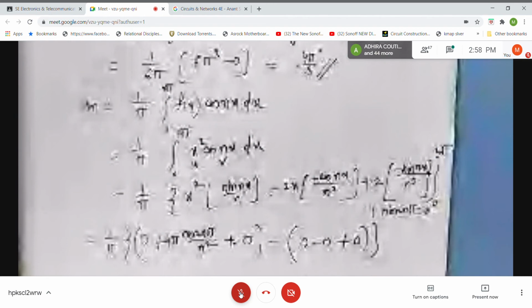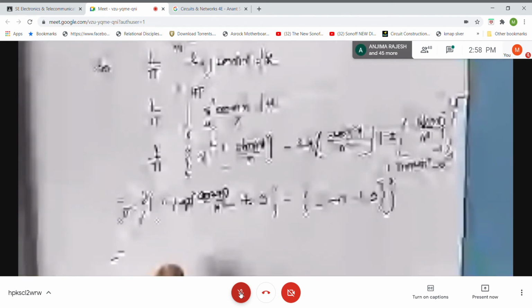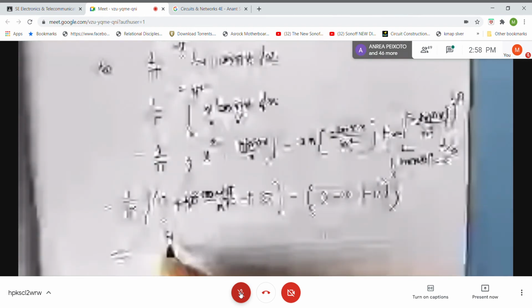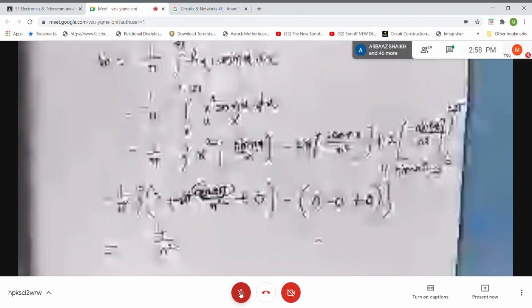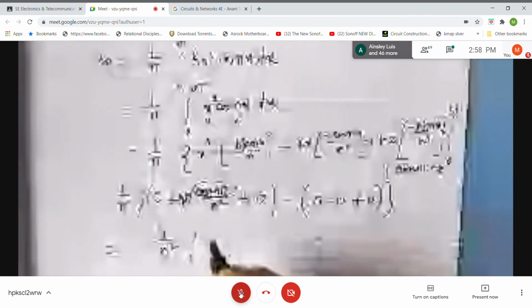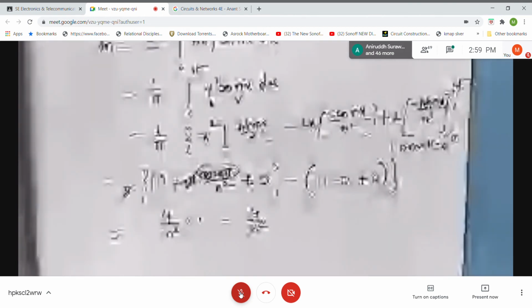Now let me complete at least an, bn you can do at home because you have to just substitute value of f of x. Now see what happens here, students. This pi will get cancelled, right? It's just a simplification step I will complete. So 4 by n square. What is cos of 2n pi? Who will tell me what is cos of 2n pi? 1, because 2n is even number, so it is 1. So what is value of an? It is 4 by n square. Okay? So you got a naught and an.